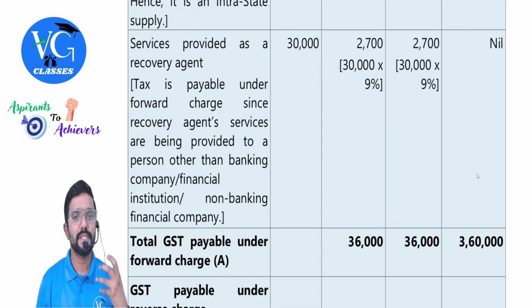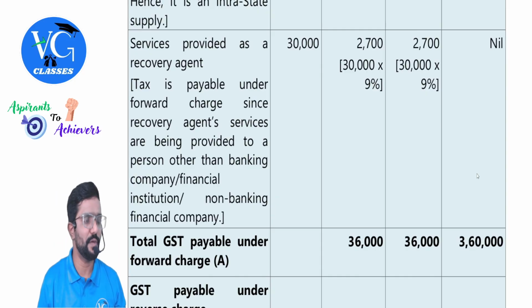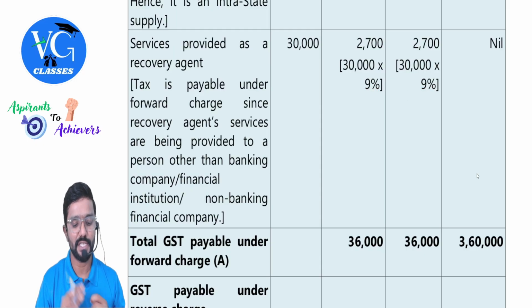Next. Services provided as a recovery agent. Sir, is it taxable under RCM or FCM? FCM only, because it is provided to a car dealer. So CGST plus SGST tax. Tax is payable under forward charge since recovery agent's services are being provided to a person other than a banking company, financial institution, non-banking financial company. So 9% each, CGST, SGST.